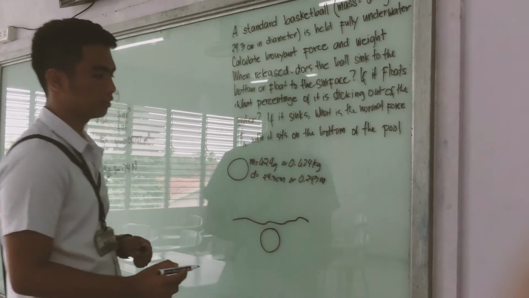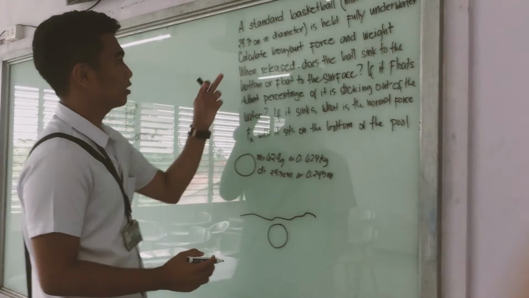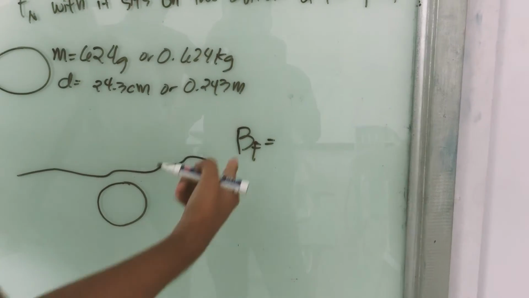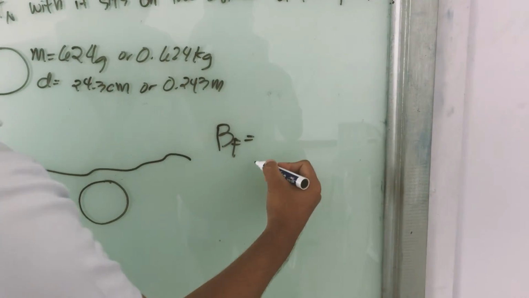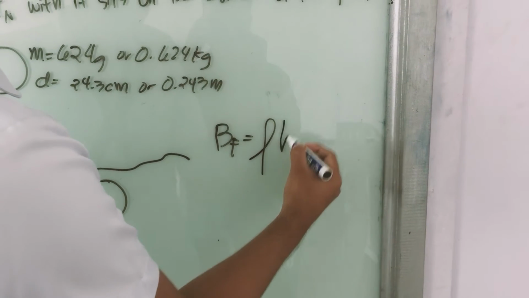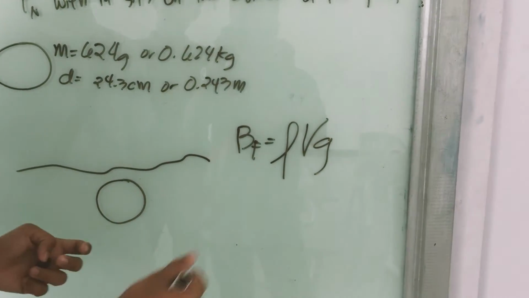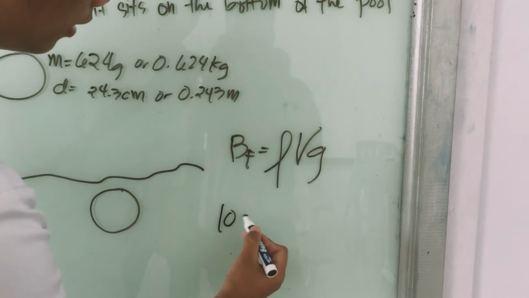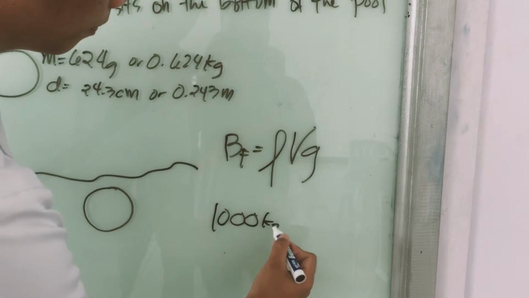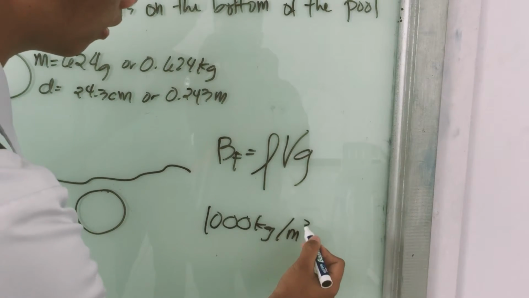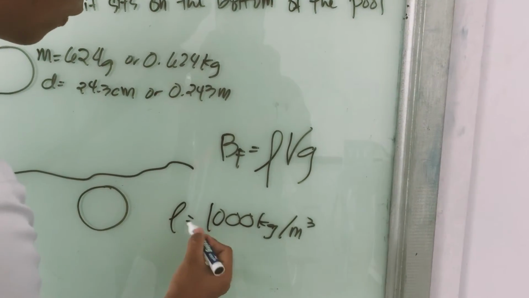So first is to calculate the buoyant force. Buoyant force is equal to the density times the volume and the gravity. We know that the density of the water is 1,000 kilograms per meter cubed.